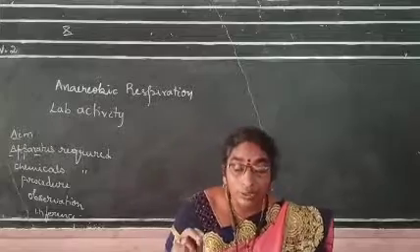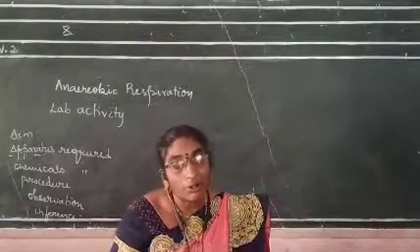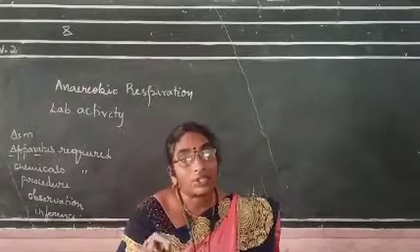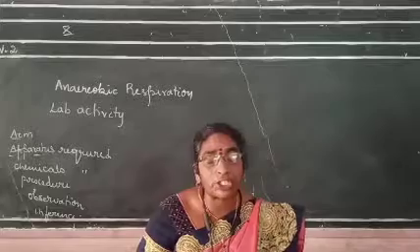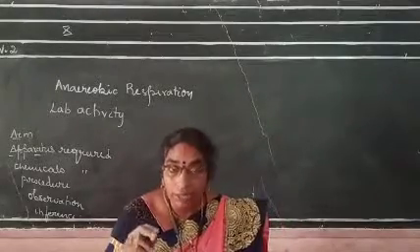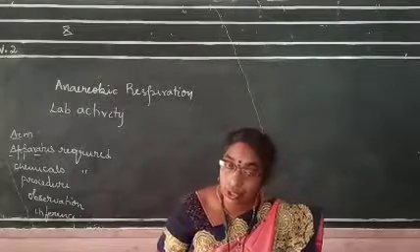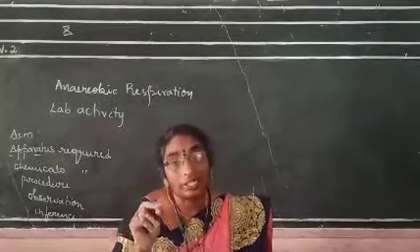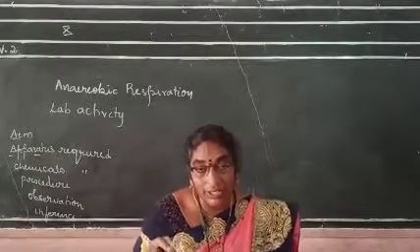If oxygen is present, the blue dye changes into pink. If oxygen is not there, it remains as it is. After anaerobic respiration, carbon dioxide is released. This can be proved as the bicarbonate solution changes into milky white. And the temperature released here is 37 degrees centigrade.